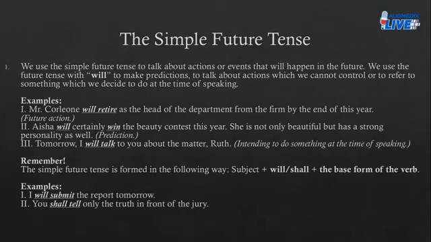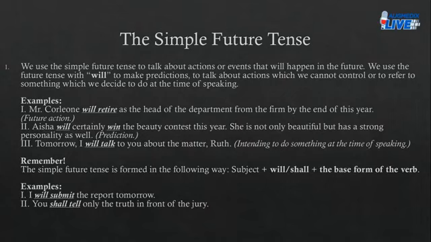We use the simple future tense to talk about actions or events that will happen in the future. We use the future tense with the modal verb will to make predictions, to talk about actions which we cannot control, or to refer to something which we decide to do at the time of speaking. Okay? So first of all, we use the simple future tense to talk about actions or events that will take place in the future, or that we want to happen in the future.